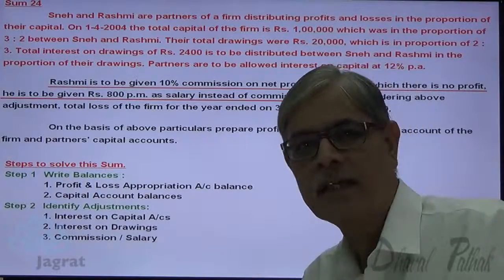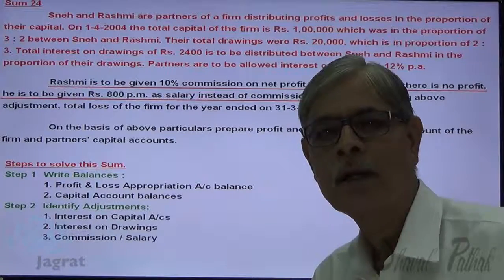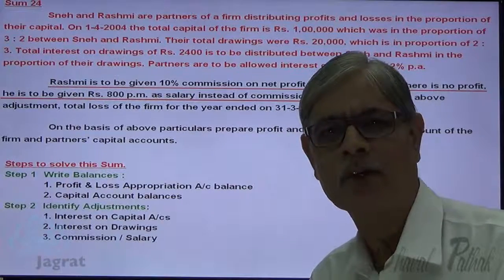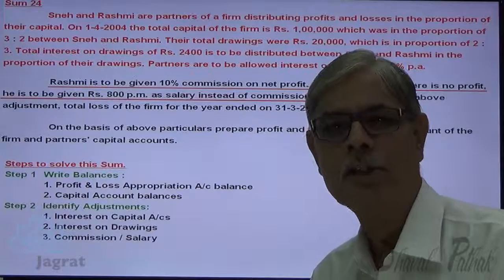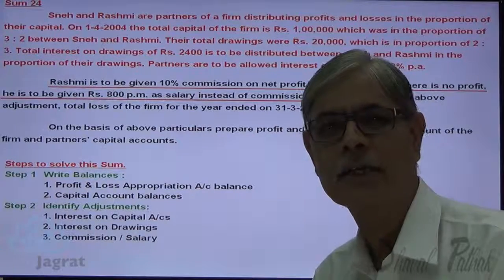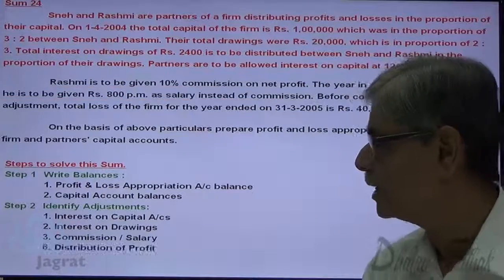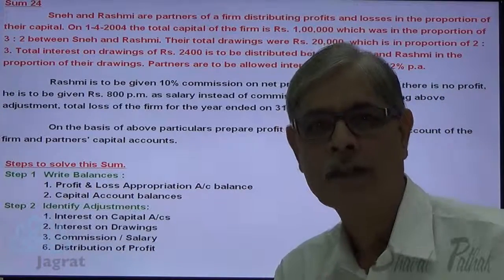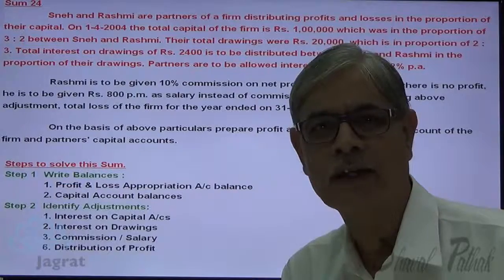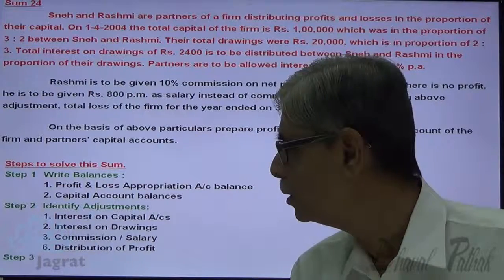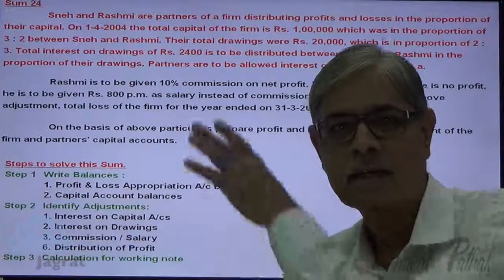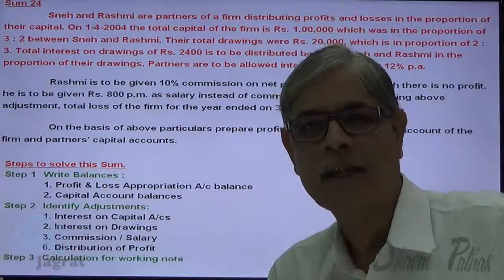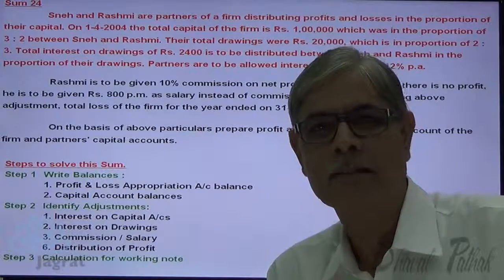So commission or salary is the next adjustment. After that, whatever the divisible profit or loss is there, that is to be distributed amongst partners in the ratio of 3:2. So next is distribution of profit. We shall prepare working notes as usual.